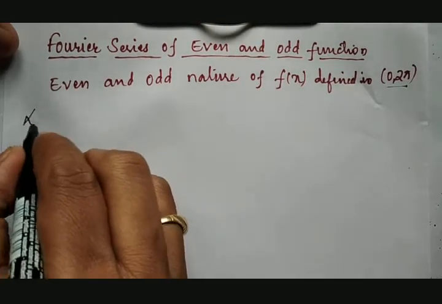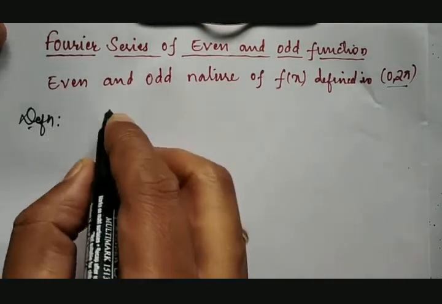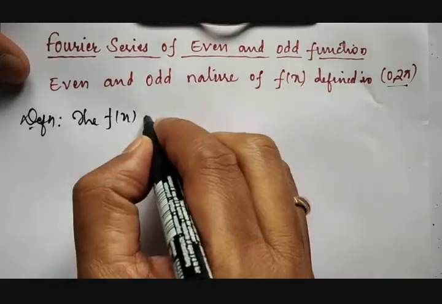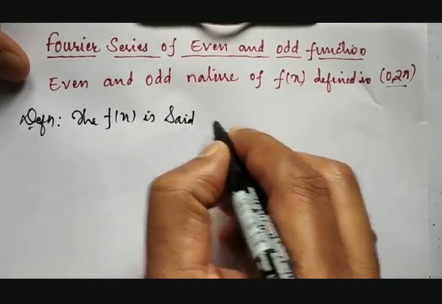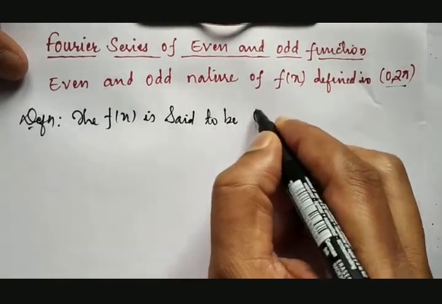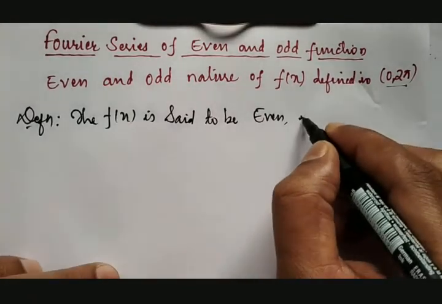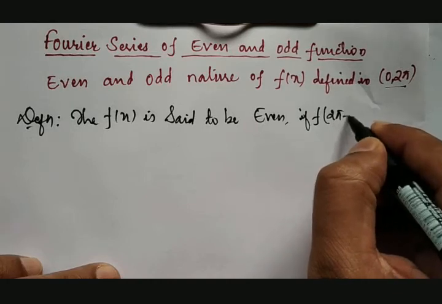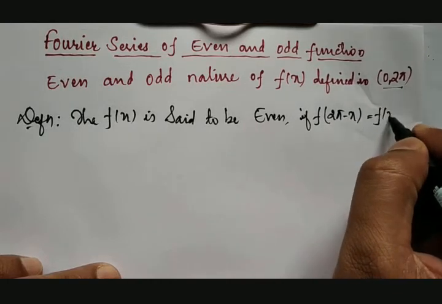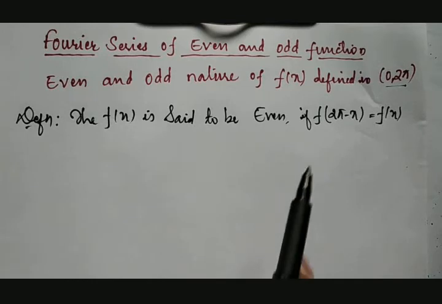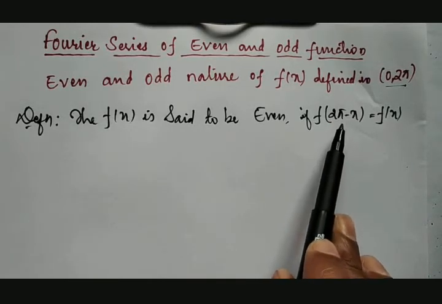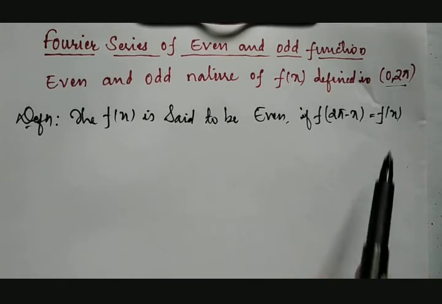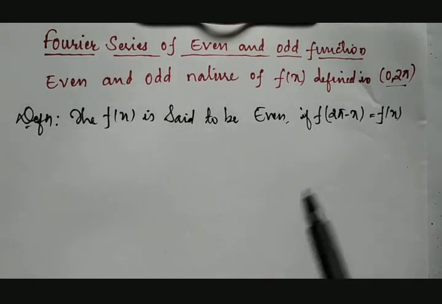Okay, let us go with a definition. The function f of x is said to be even if f of 2 pi minus x is equal to f of x. Means what? Previously we used to replace x by minus x. Now we are replacing x by 2 pi minus x, means one complete rotation minus x.